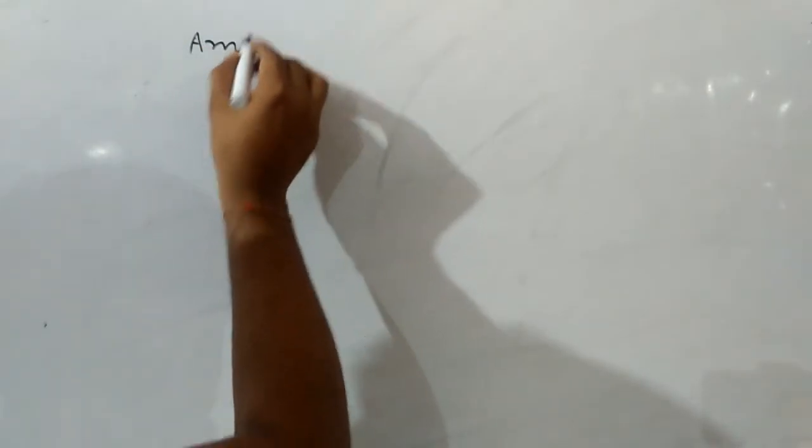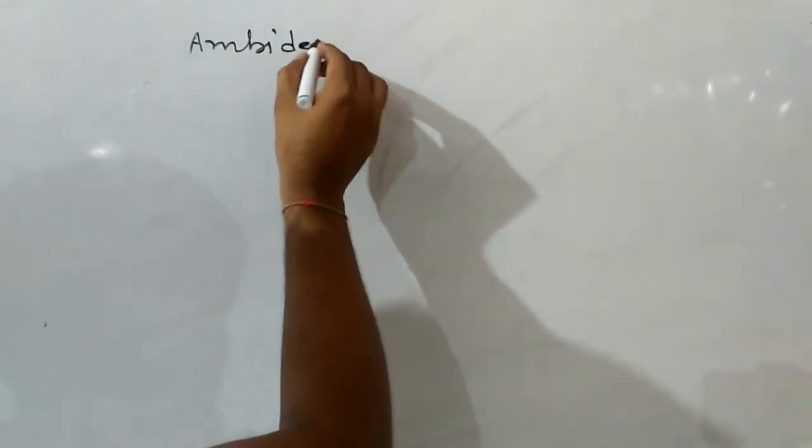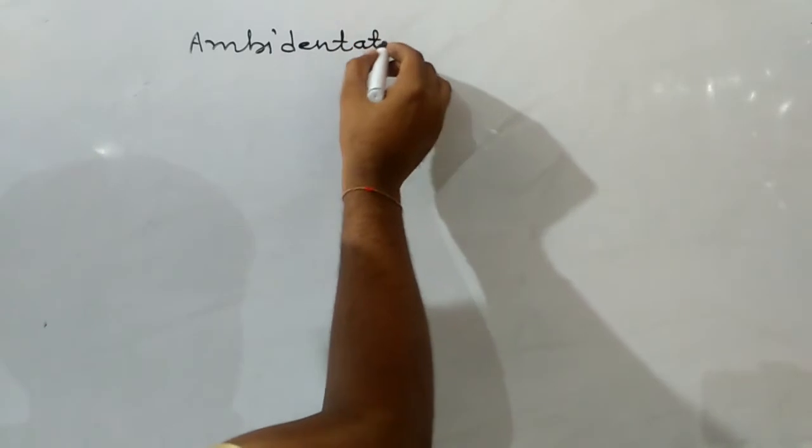I have mentioned ligands are the chemical substances which donate the lone pair of electrons to form the donor acceptor bond, and on the basis of donor sites these can be of three types. The first is monodentate ligand, second is bidentate ligand, and third is polydentate ligand. Yesterday we discussed those. Today we are going to discuss the ambidentate ligand.